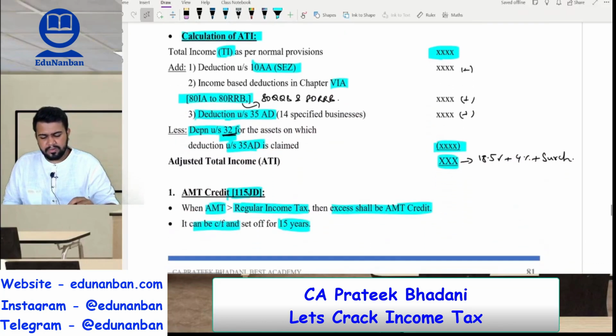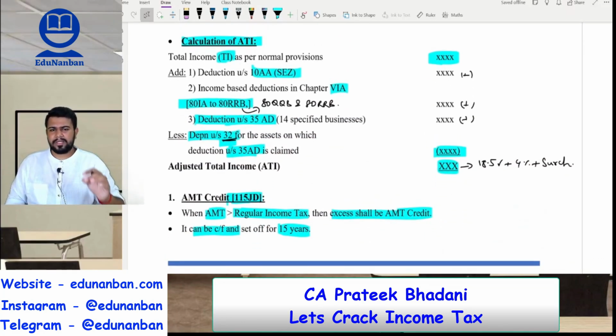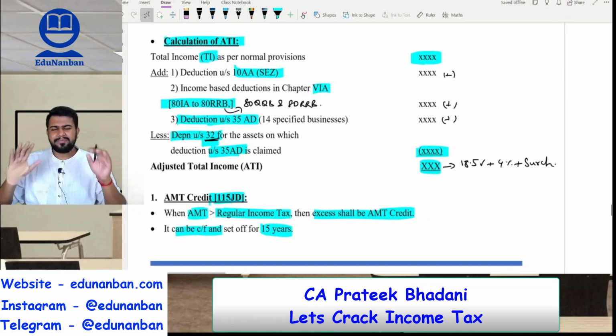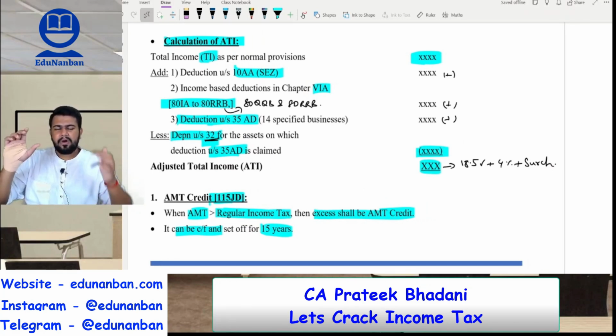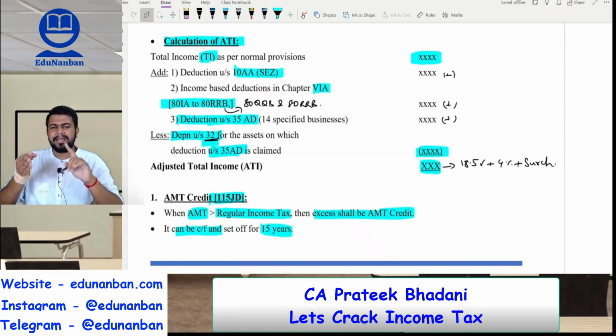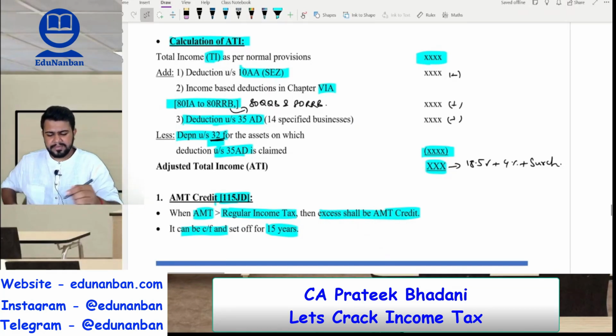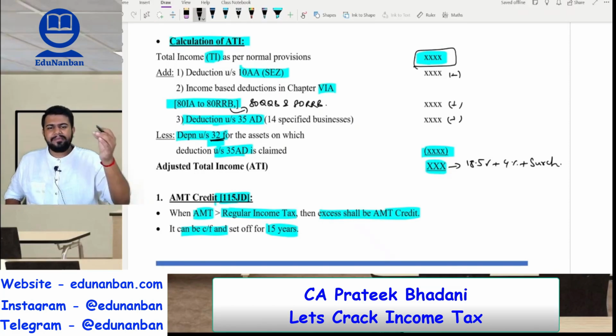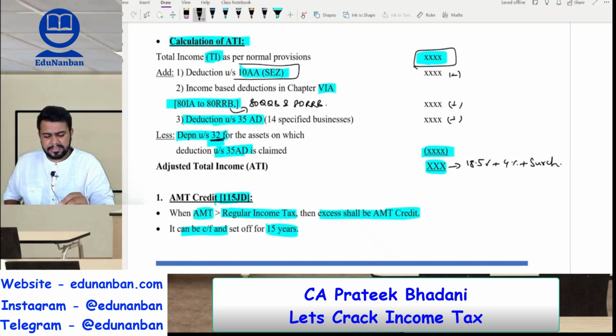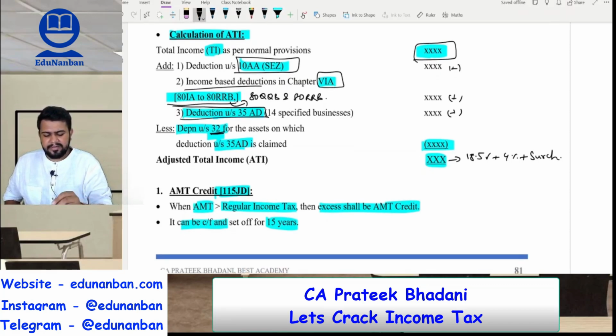Now, how to calculate adjusted total income? Adjusted total income is basically the total income on which you should reverse all the deductions under section 35AD, 10AA and income based deductions. You have to reverse them. So how to reverse them, sir? First take the total income, then add back the deductions which have been claimed under section 10AA, then income based deduction under chapter 6A, that is 80IA to 80RRB, and then deduction under section 35AD.